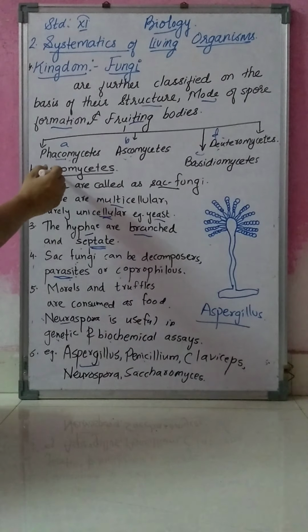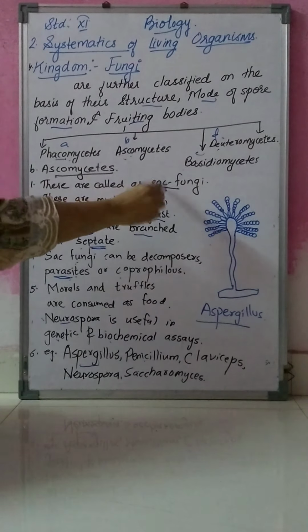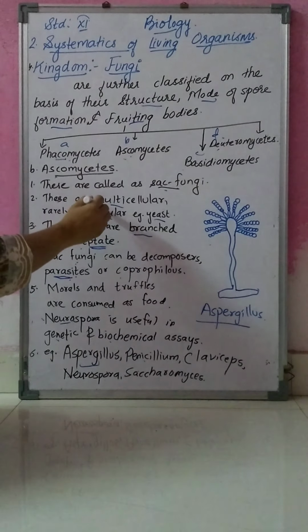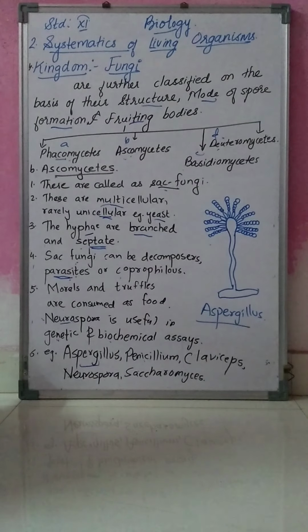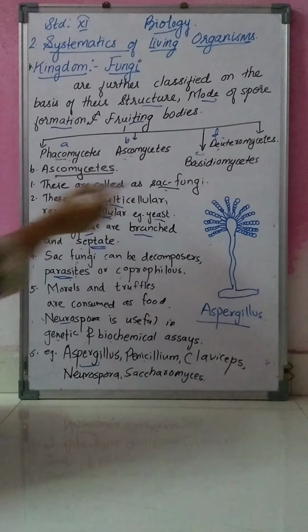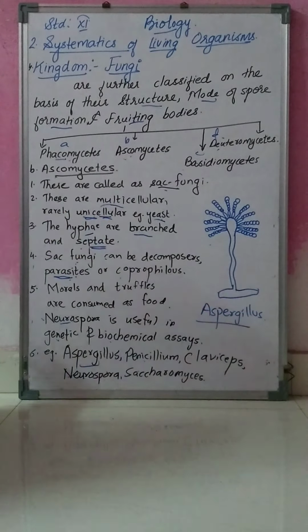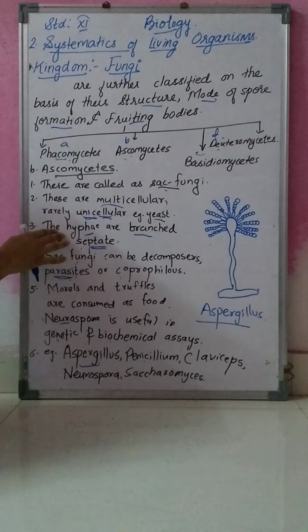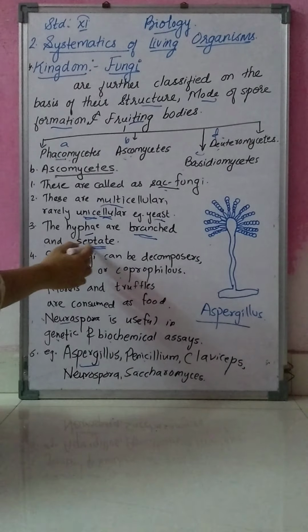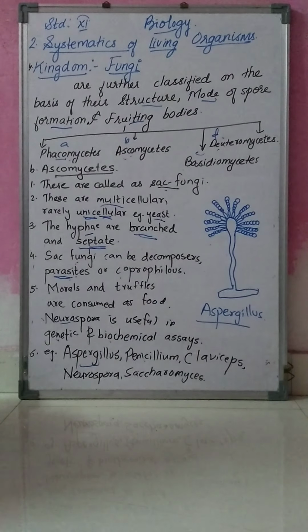So what are Ascomycetes? They are also known as sac fungi. They are mostly multicellular, but a few are unicellular, for example yeast. The mycelium is made up of hyphae, and these hyphae are branched, so they are known as septate.